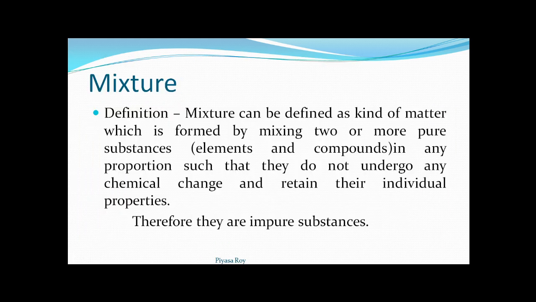Mixture. Definition of mixture can be given as: mixture can be defined as kind of matter which is formed by mixing two or more pure substances. It may be element, may be compound, or may be both, in any proportion such that they do not undergo any chemical change and retain their individual properties. That means a mixture is formed by mixing two or more pure substances in any proportion.